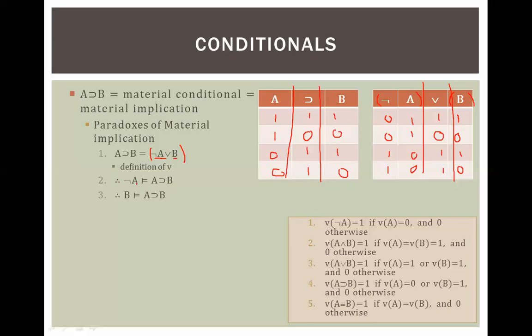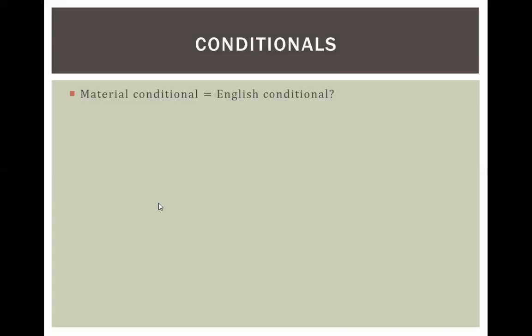Therefore, if not A, that entails that if A then B, right? Because if this one is true, then that entails that this one is true. This entails that this is true, which entails that this is true. So all I need is not A to get this guy going, and all I need is B to get this thing going and then this thing going, right? So B entails that. So either one of these entail the whole thing. The problem with that is, as we'll see on this page, here's what we just proved, right?